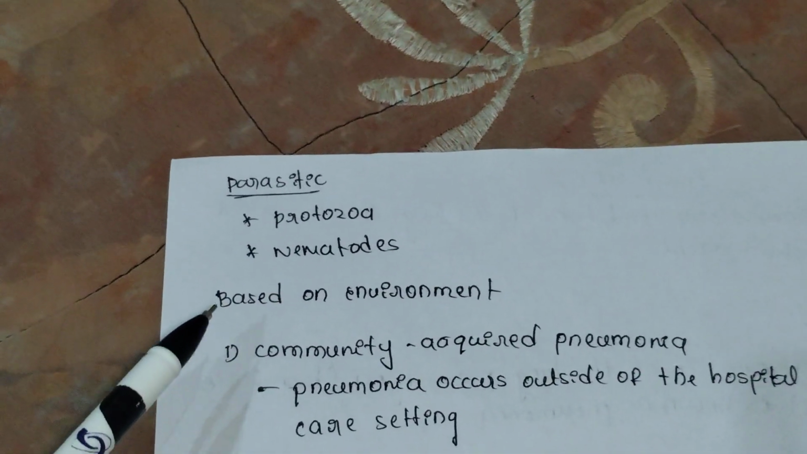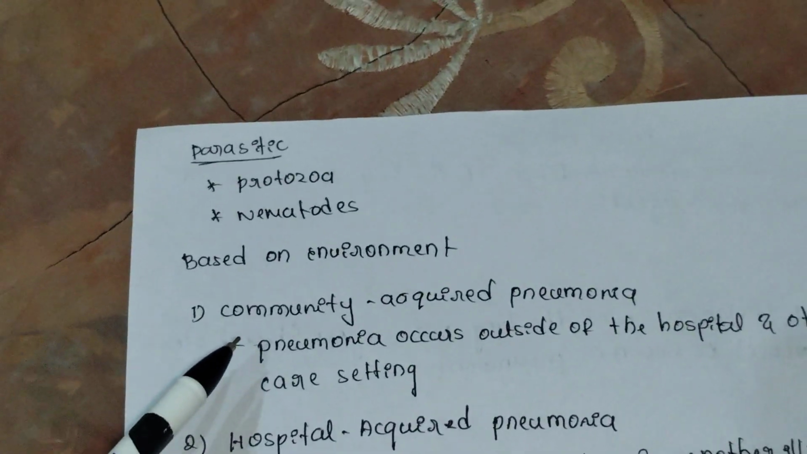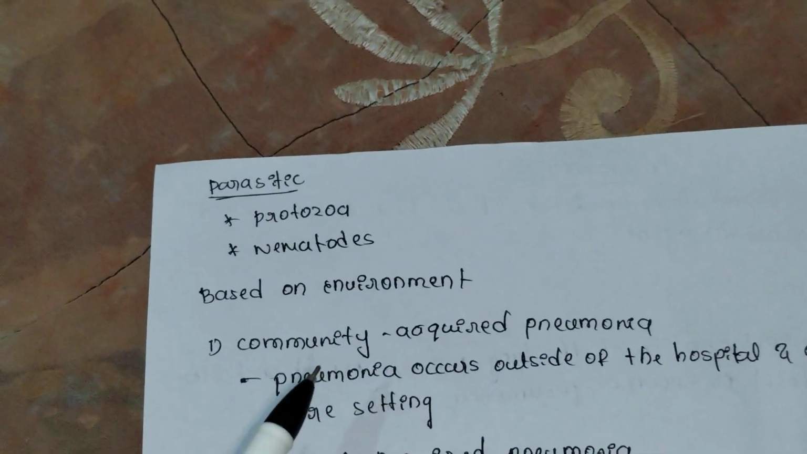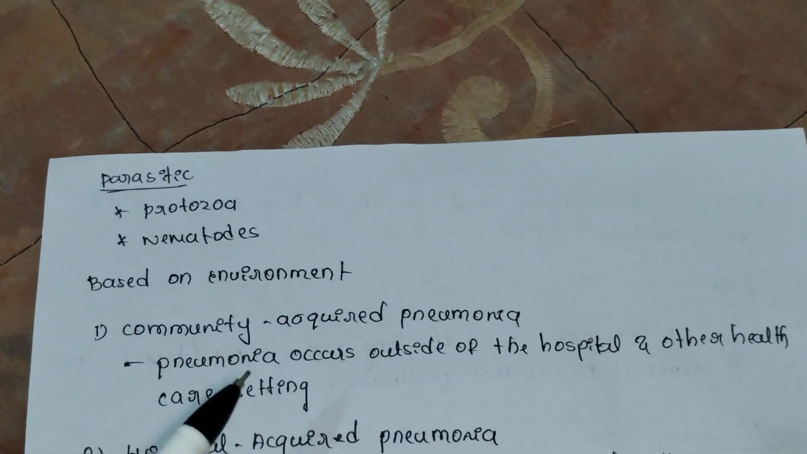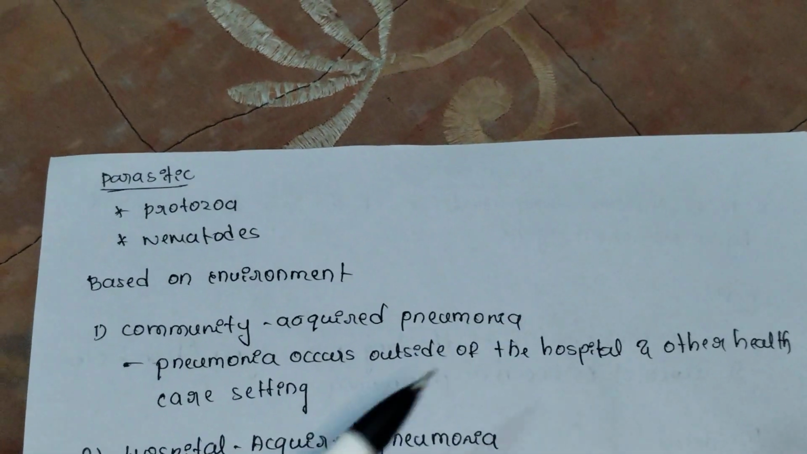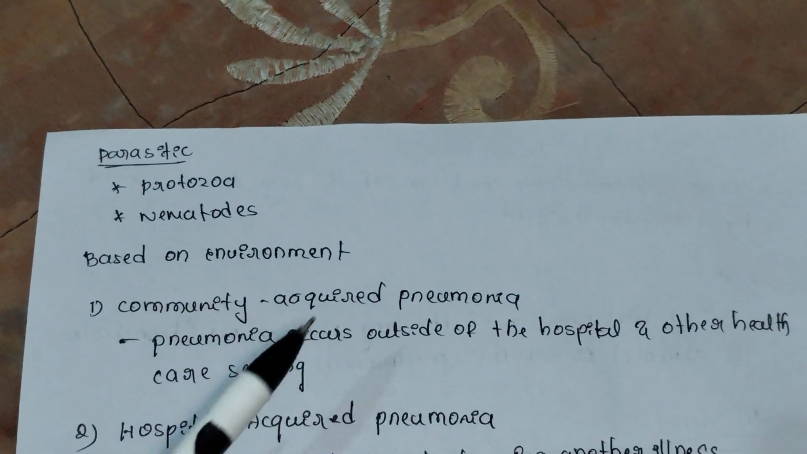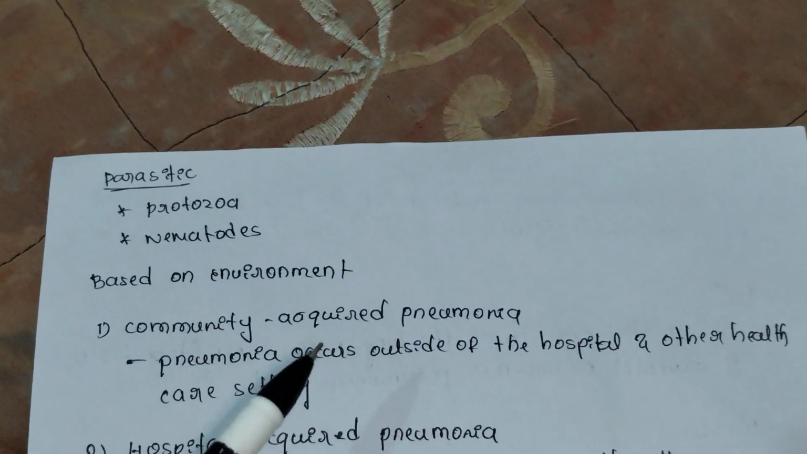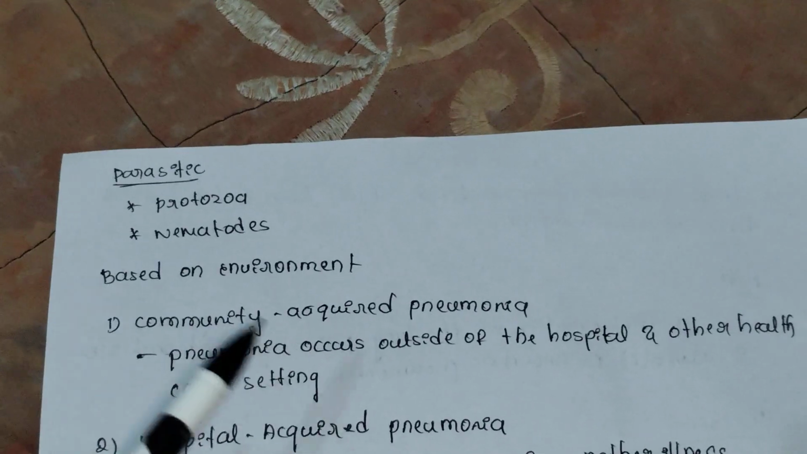Let us move on to the next, that is based on the environment. Based on the environment, the first one we have is community acquired pneumonia. As the name itself says, community acquired pneumonia is pneumonia which occurs outside of the hospital, like at home or in any health care setting. It is nothing but pneumonia acquired other than on the hospital side.